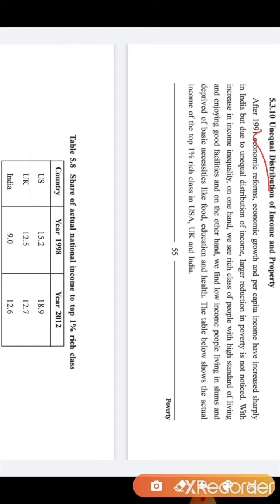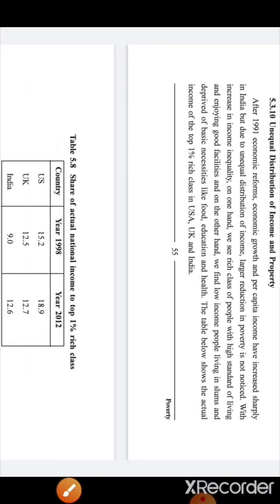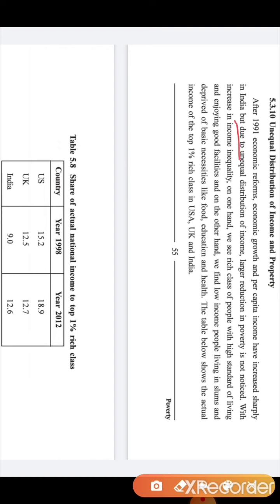And after the economic reform, the GDP of the country has increased and the per capita income of our country has increased. But due to unequal distribution of income, a larger reduction in poverty is not noticed. So here it shows that the GDP has increased, but there was unequal distribution of income. Because of the privatization, the private sectors, the entrepreneurs who were setting up businesses, were getting more income. Okay, but the poor people were suffering.